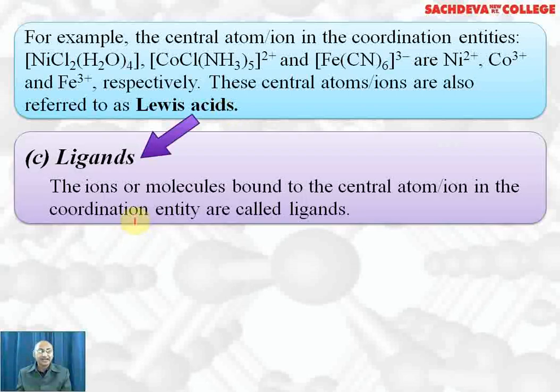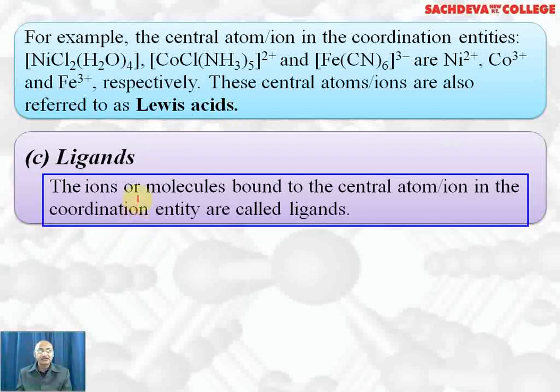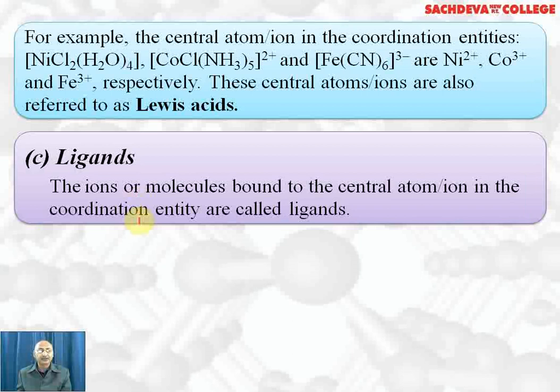Ligands. The ions or molecules which are coordinate bonded to the central atom or ion in a coordination entity are called ligands. They may be neutral, positively charged or negatively charged, but they must have a lone pair of electrons. For example, ammonia acts as a ligand. Ammonium ion does not act as a ligand, because ammonia has a lone pair of electrons, whereas ammonium ion does not have a lone pair of electrons.